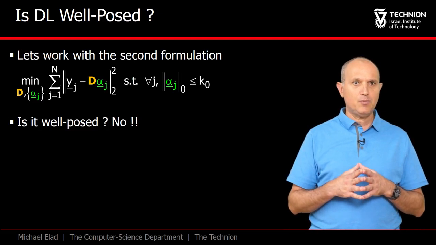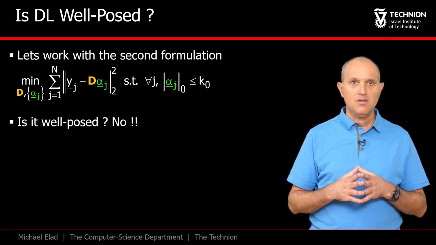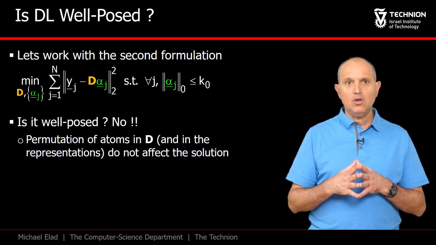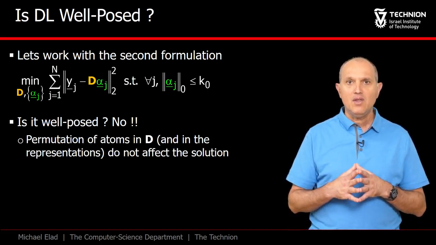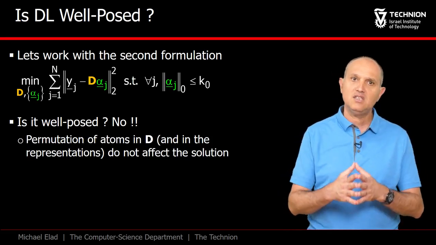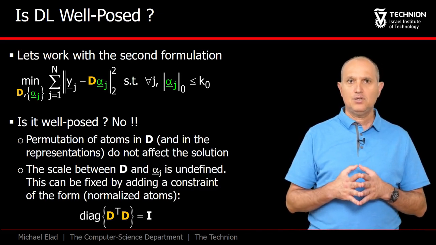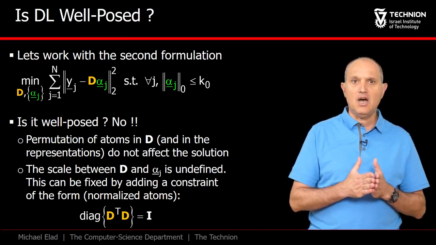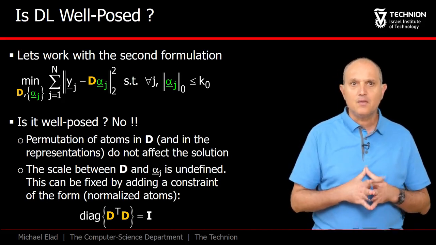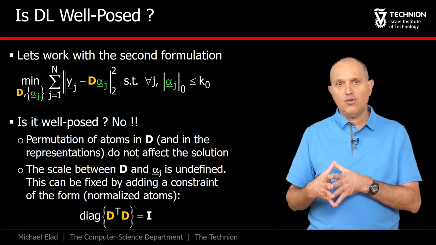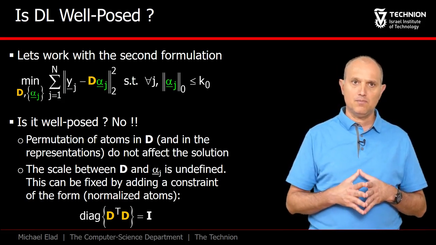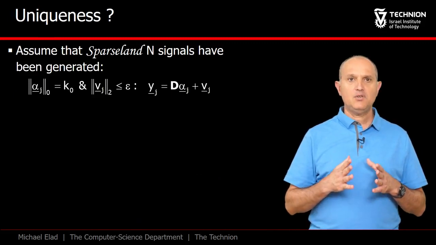Could we claim that this problem necessarily leads to a unique solution? The answer is unfortunately negative. First, observe that the order of the atoms in D plays no role, and thus any permuted version of the same dictionary will lead to the same quality estimate. Secondly, since both D and the representations are unknowns and they multiply each other, there is a scale ambiguity between the two. A remedy to this second flaw is to force the norms of the columns in D to have a unit L2 norm.